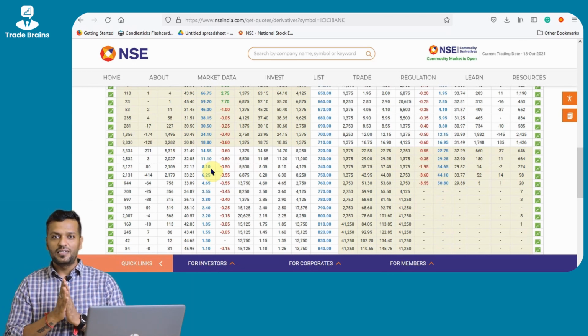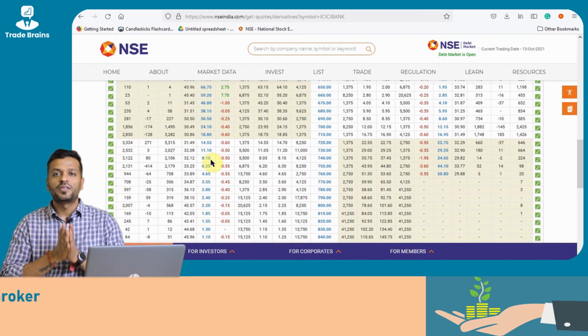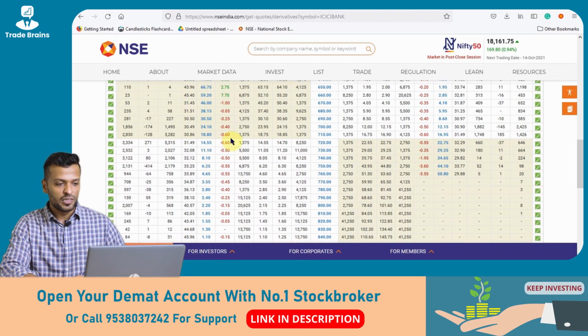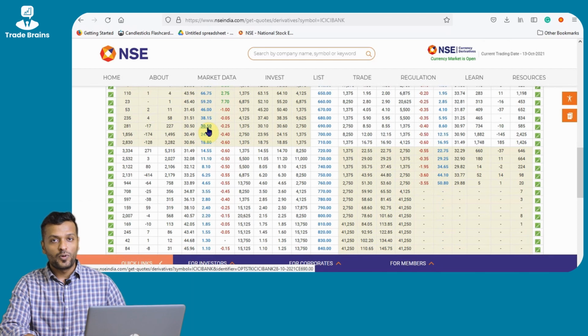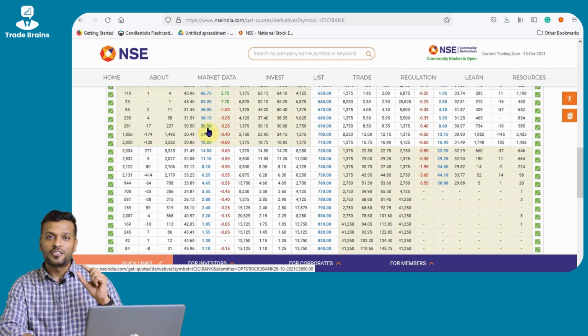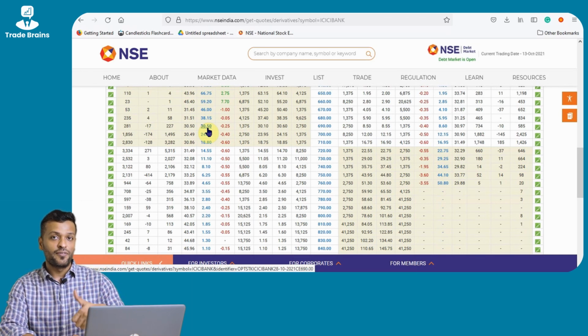Now let us understand at what level of moneyness, that is in the money, at the money, out of the money, is the premium the highest. Let us take the demo from this example only. A 690 rupees call option has a premium of 30 rupees. And what is the spot price? 709 rupees. The premium which we are paying is 30 rupees, which means 19 rupees is the intrinsic value and 11 rupees is the time factor value. That is 19 plus 11 is 30.